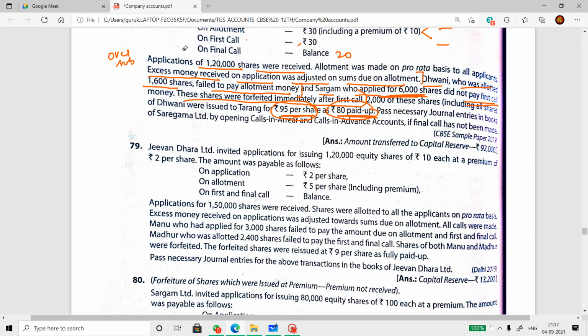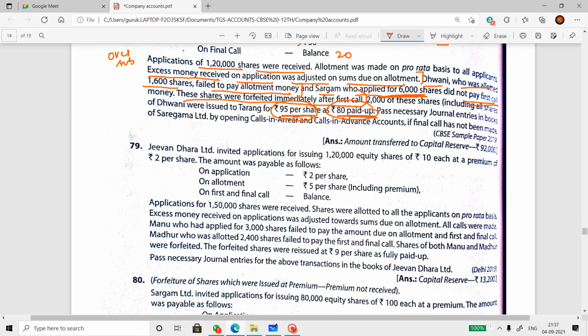Here we are going to do the next question. Jeevadhara Limited invited applications for 1,20,000 shares, 10 rupees each at a premium of 2 rupees per share, 2 on application, 5 on allotment including premium, balance in first and final call. So balance is another 5 rupees, I guess.